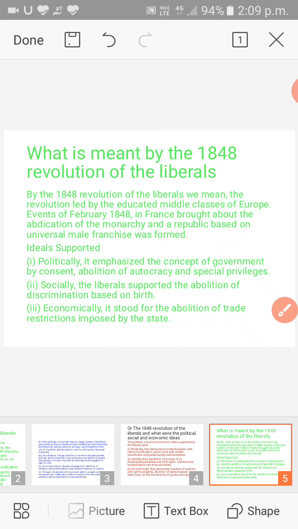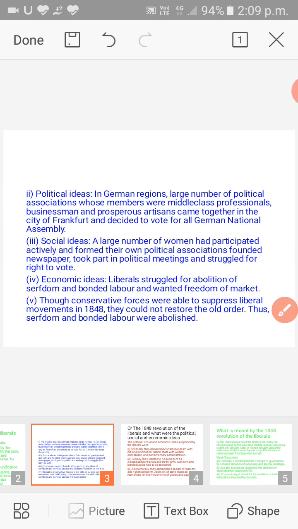So here, guys, I have illustratively discussed in front of you what is meant by the 1848 revolution of the liberals, and what were the political, social and economic ideas supported by the liberals. Politically, during the period of 1848 they drastically changed the structure of the political scenario.